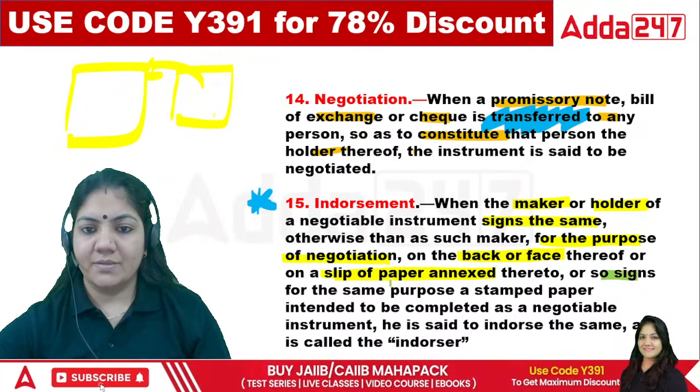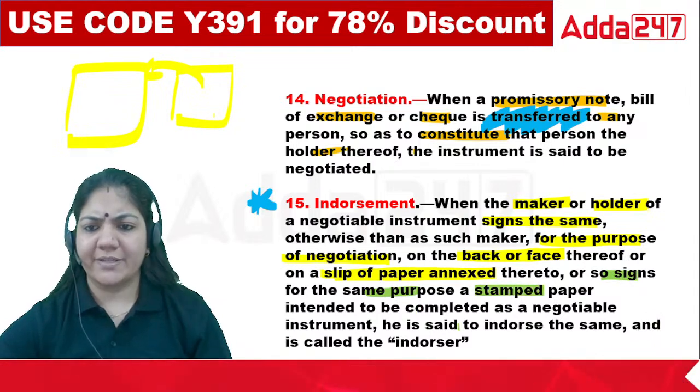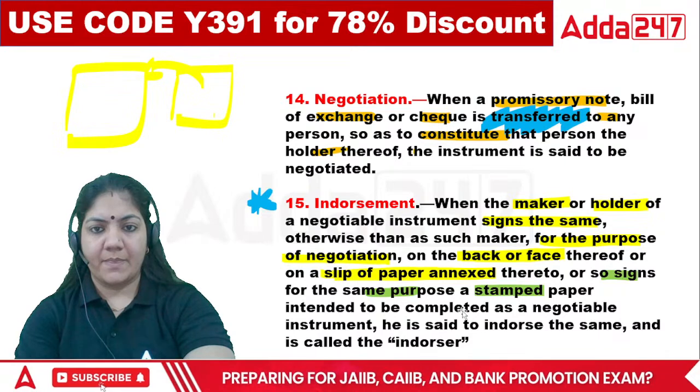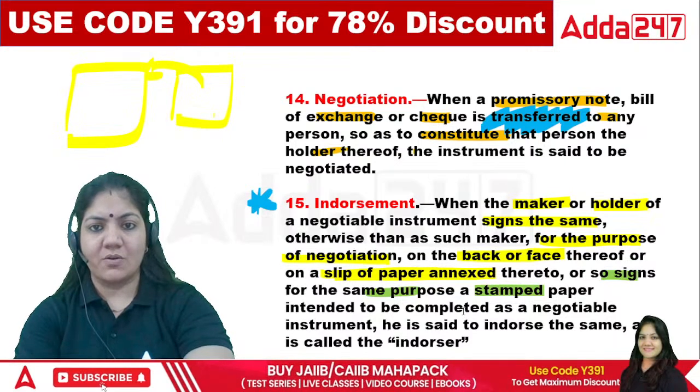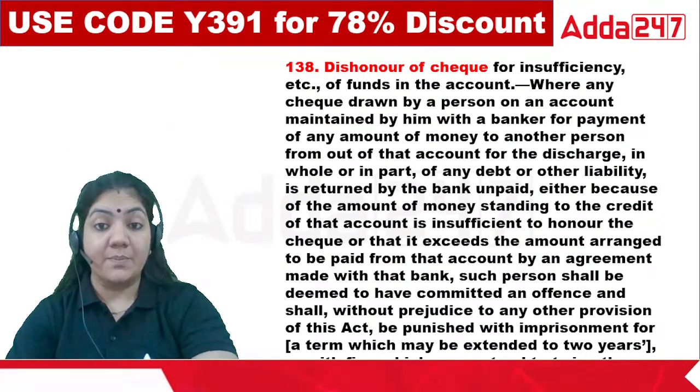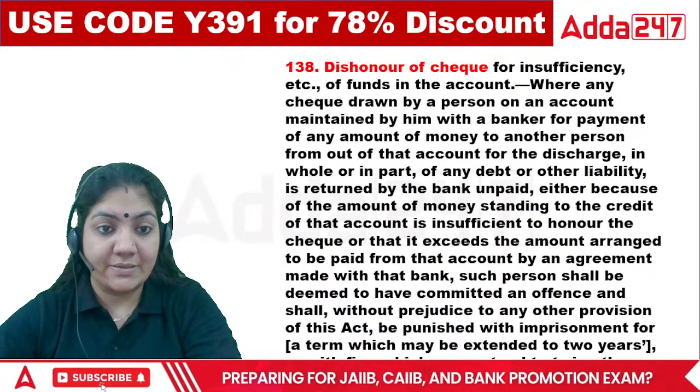So sign, same purpose, stamp paper, etc. That is called endorsement. Okay class, this is called endorsement. Now the last word, that is important. The last word is important, class.